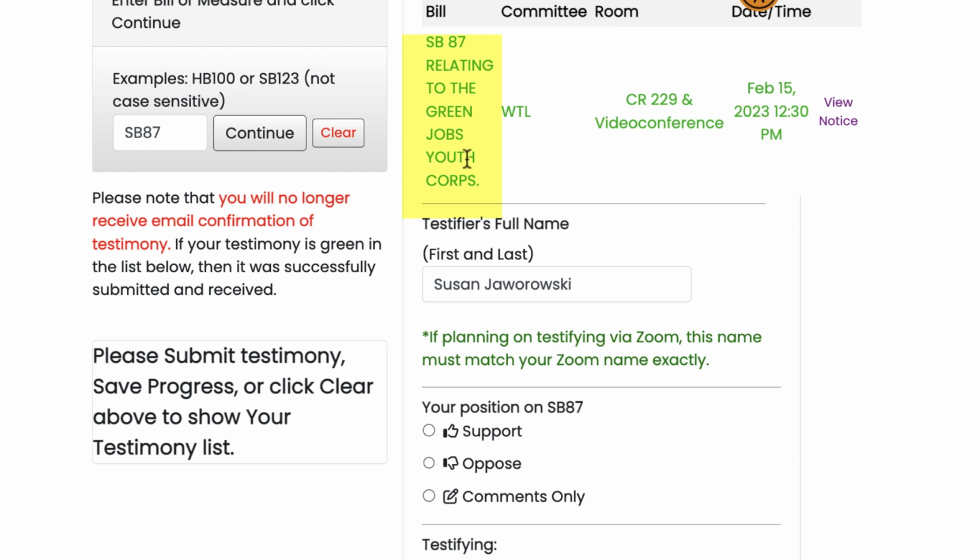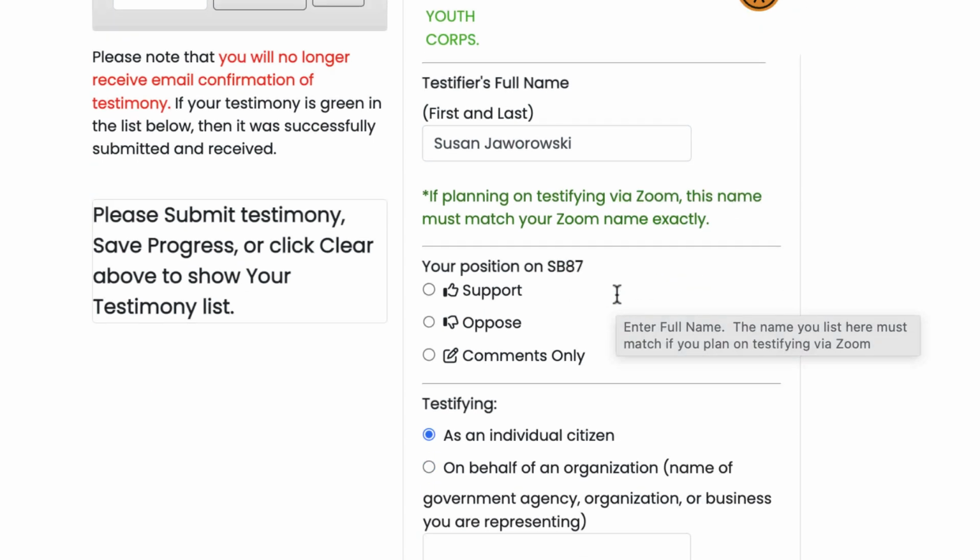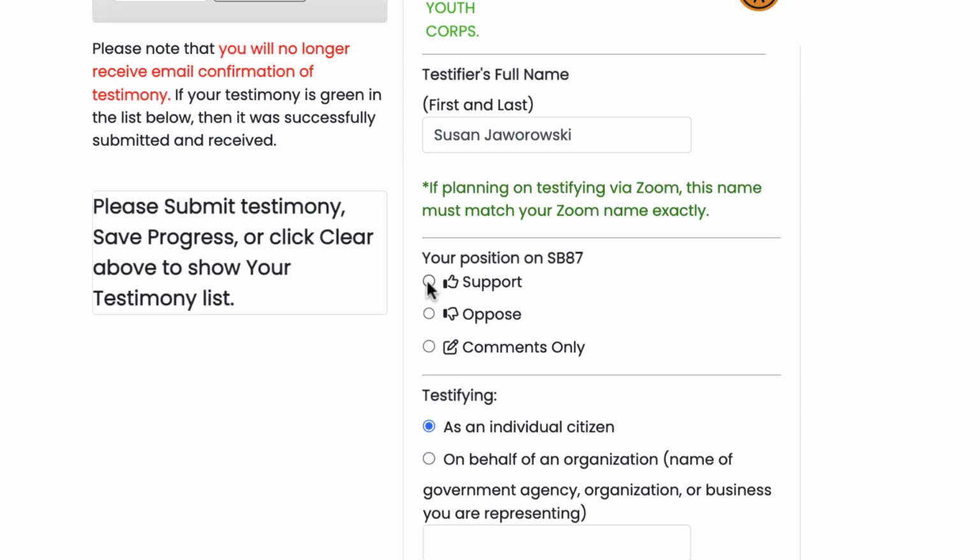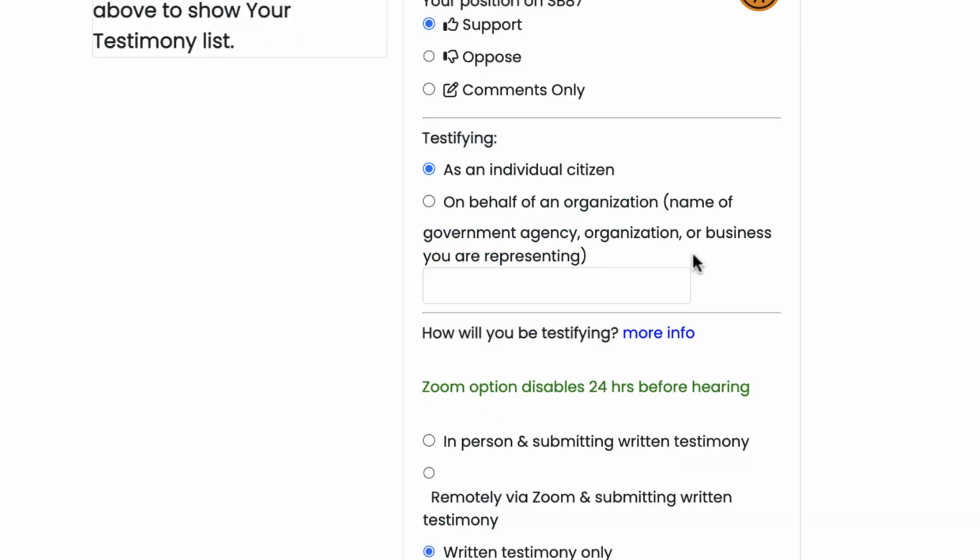This will confirm the title of the bill relating to the Green Job Youth Corps, the date, my name is filled in because I'm registered, and I get to select here whether I support, oppose it, or want to offer comments only. And for the purpose of this hypothetical, let's say I support it. Then it will ask me whether I'm testifying as an individual or on behalf of an organization.